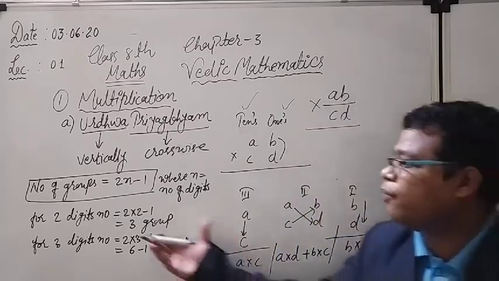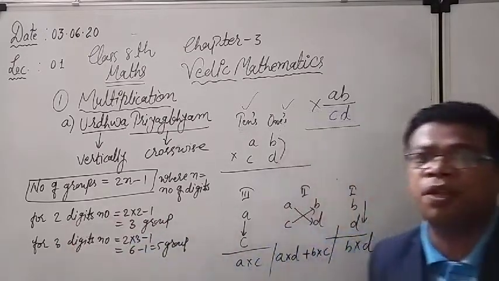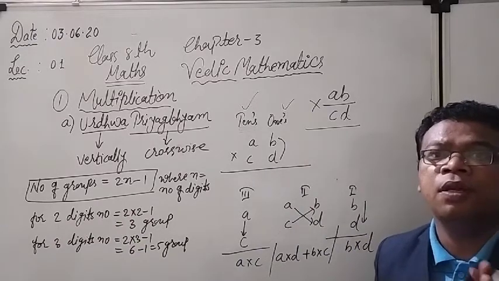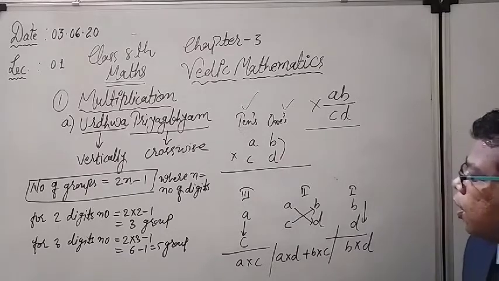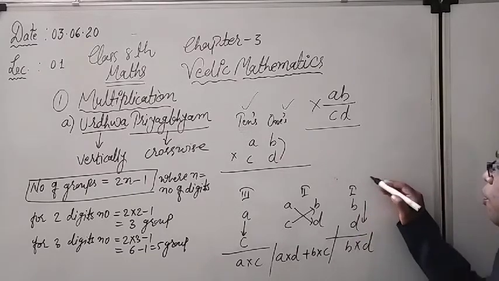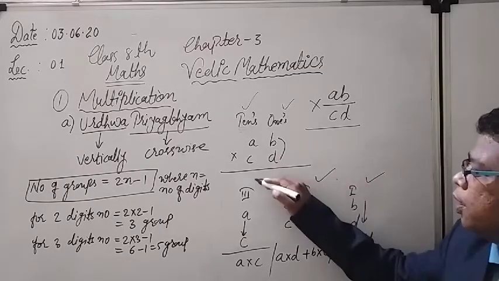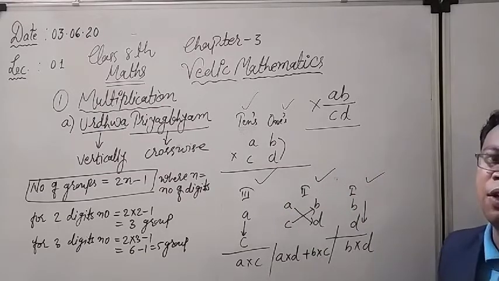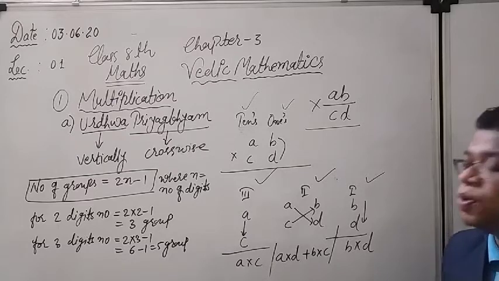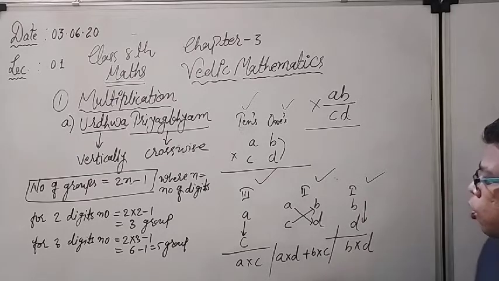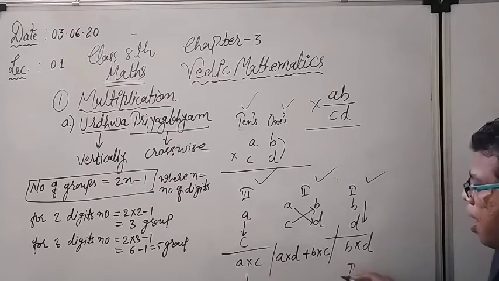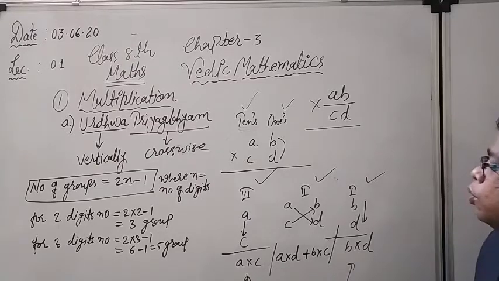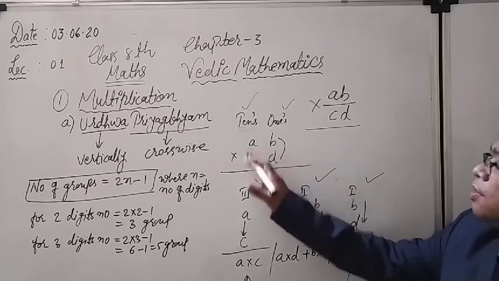And I have already told you, for two-digit numbers, the number of groups will be 3. So right now see what I am doing here. I am making the groups: first group, second group, third group. And what we have to do in the first, second and third group, we will see one by one. In the first and third group, operations are almost similar.